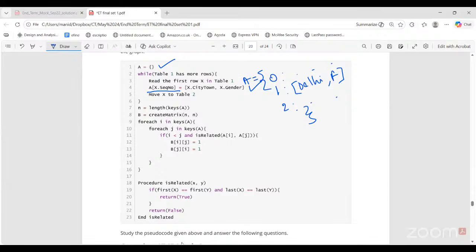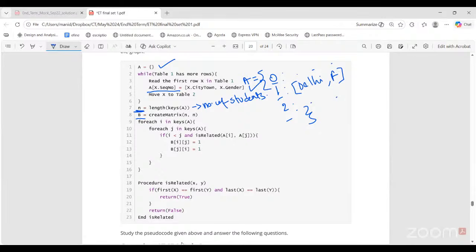N is what? Inside the while loop, this dictionary is now populated. N is length of keys of A. Who are the keys of A? The distinct sequence numbers. So as many students, that many sequence numbers, that is N. So N is nothing but the number of students. B is calling the create matrix procedure with N. So this is actually creating that adjacency matrix. Right. So B is now a square matrix of order N.